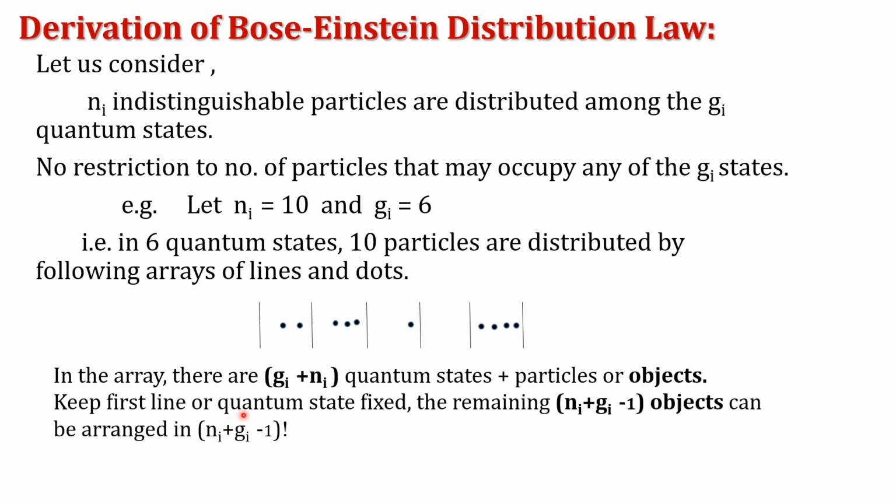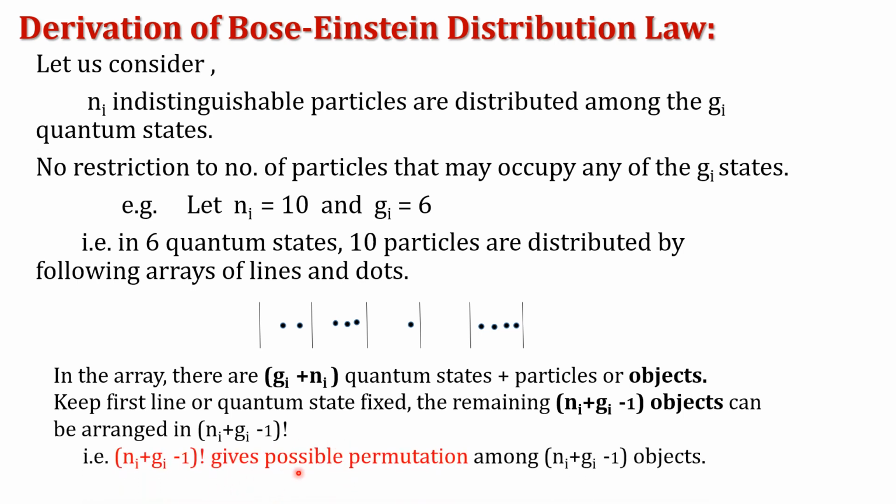For that, we keep the first line or quantum state fixed. Therefore, the remaining objects will be Ni plus Gi minus 1, and they can be arranged in a number of possible ways. The permutation of Ni plus Gi minus 1 objects within this array of lines is Ni plus Gi minus 1 factorial. Ni plus Gi minus 1 factorial gives the possible permutations, meaning the number of possible arrangements among Ni plus Gi minus 1 objects.